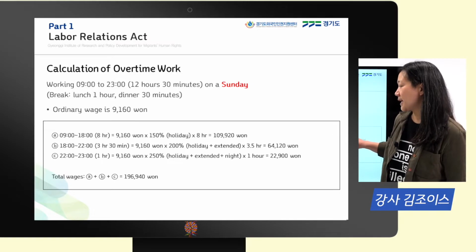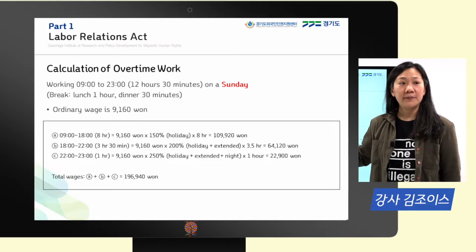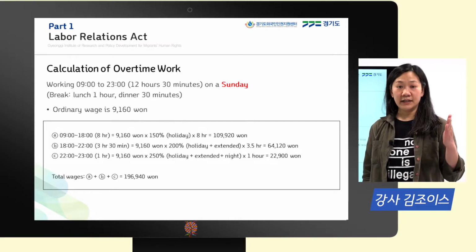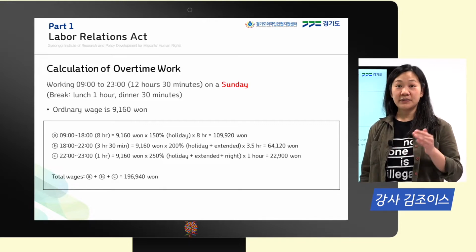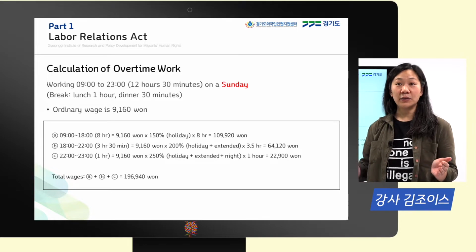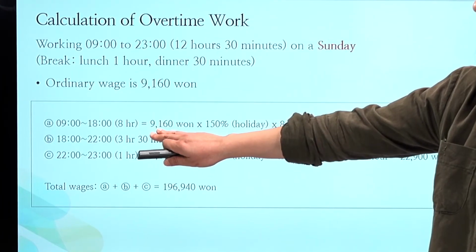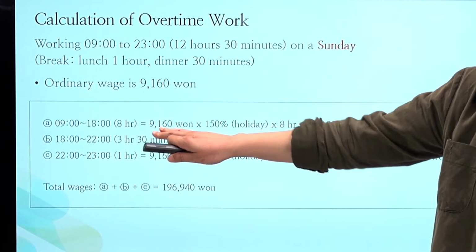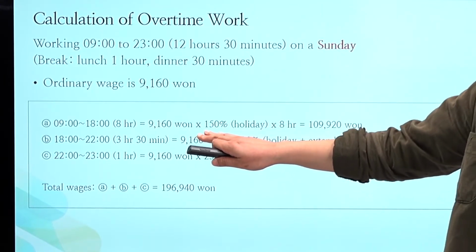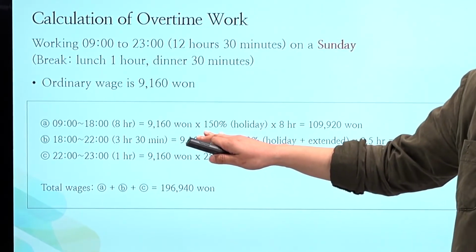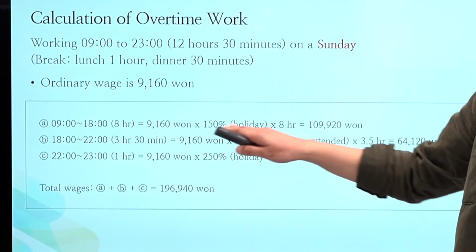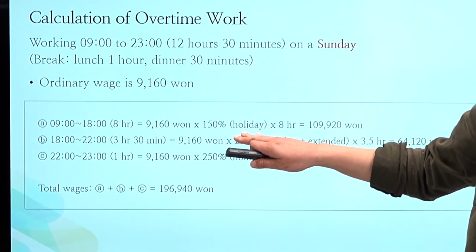So if we take A, for example, we're working during the daytime, 9 a.m. to 6 p.m. So these are daytime work hours. And so we take our ordinary wage, which again was minimum wage, and then we're going to multiply it by 150%. Why? Because it is a holiday.